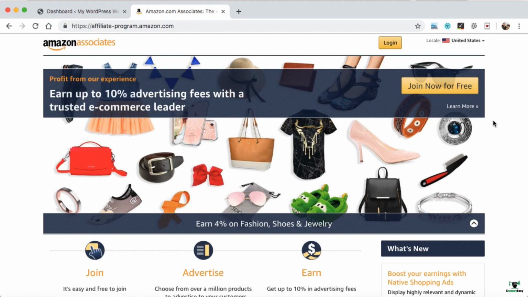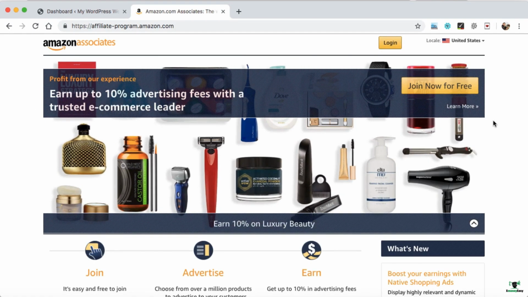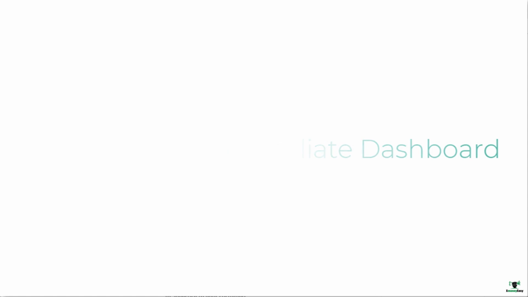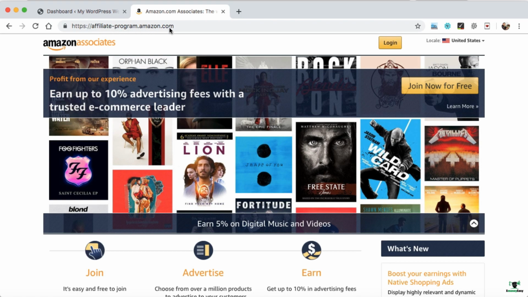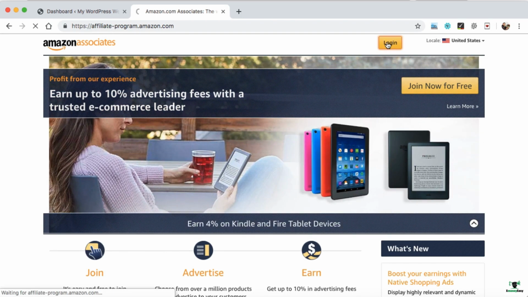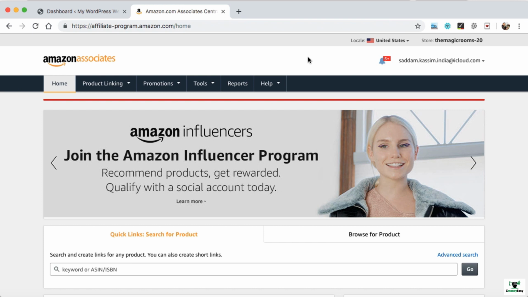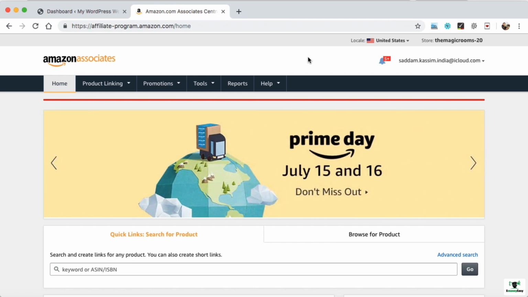In this lecture, we're going to create some Amazon affiliate products on our website. So our first step is to log into your Amazon affiliate dashboard. So open the website affiliate-program.amazon.com and go to the login page. Alright, now we need to log into our existing account. So just sign in. So we are logged in successfully into our Amazon Associate page.